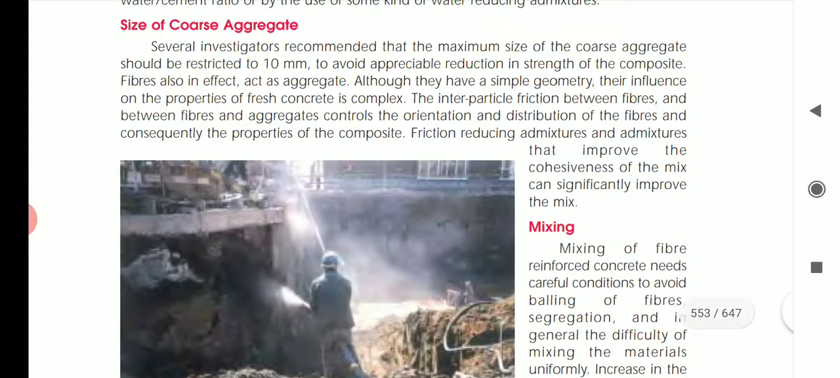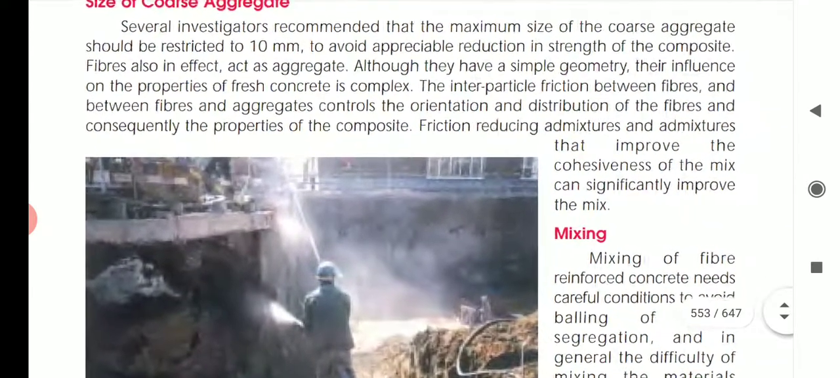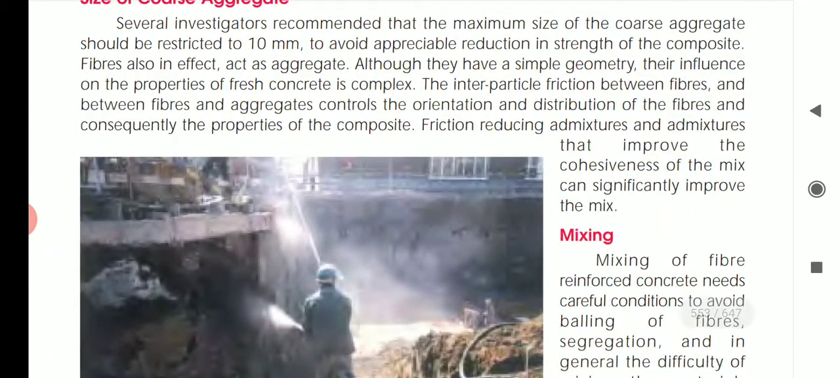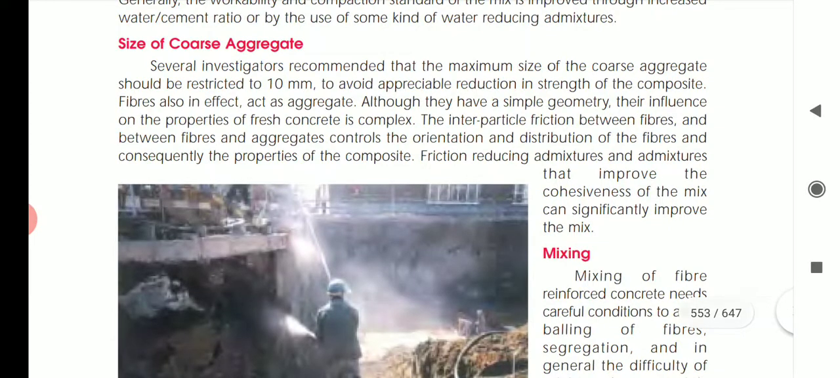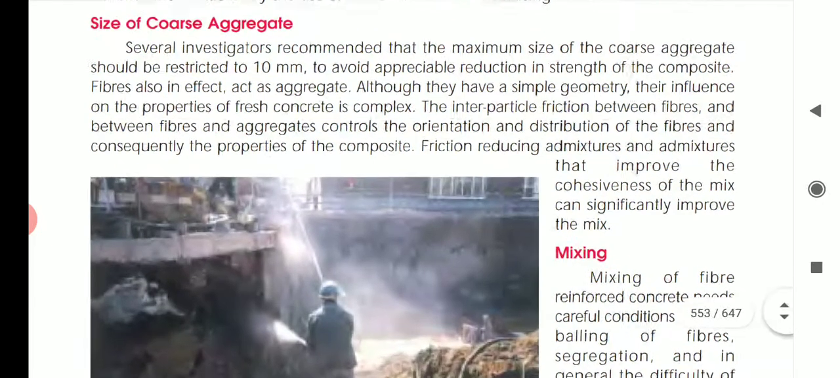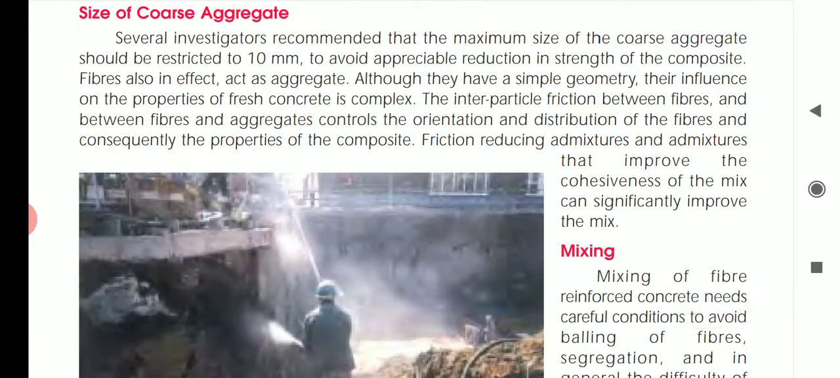And next is size of coarse aggregate. Several investigations recommended that maximum size of the coarse aggregate should be restricted to 10 mm to avoid the appreciable reduction in the strength of composite. Fibers also in effect act as the aggregate. Although they have a simple geometry, their influence on the properties of a fresh composite is complex. So they said that the fibers will also act as an